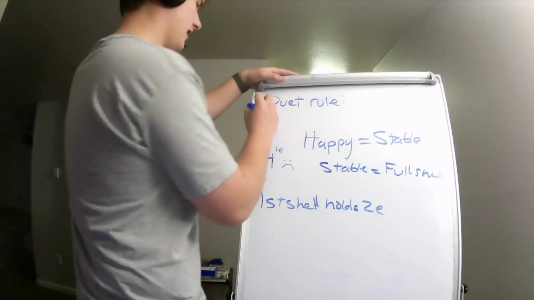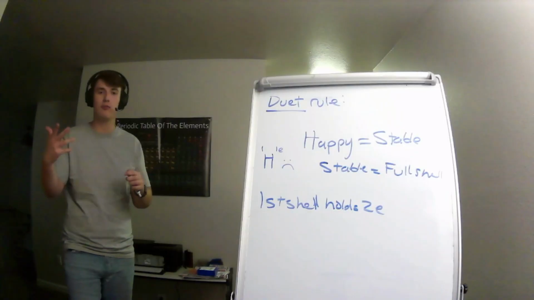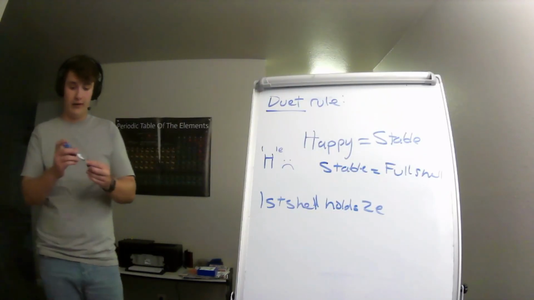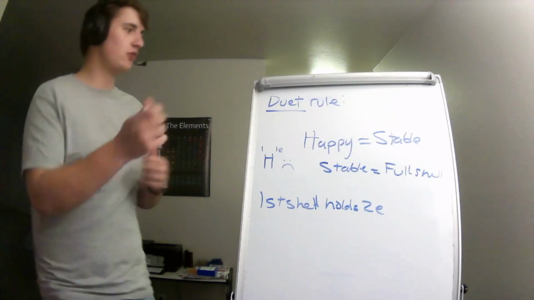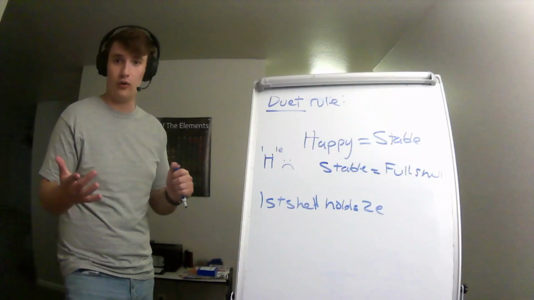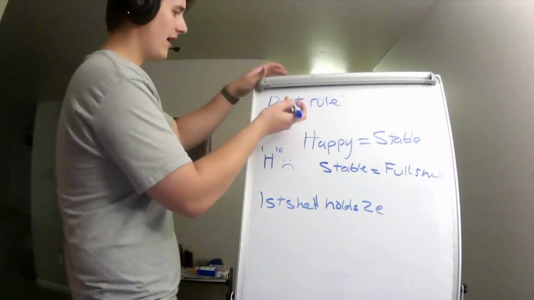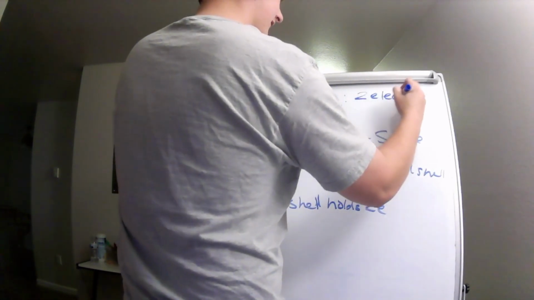Now, let's break the word down. What does duet mean? Well, when I do a duet with someone, it's typically 2 people coming together to create music, or I think that's really all you use, duet. But duet just means 2, okay? So the duet rule, and I actually didn't know that this was a rule. I knew of the rule. I didn't know it had a name for it, kind of like octet. But duet just refers to 2 electrons in the first shell.